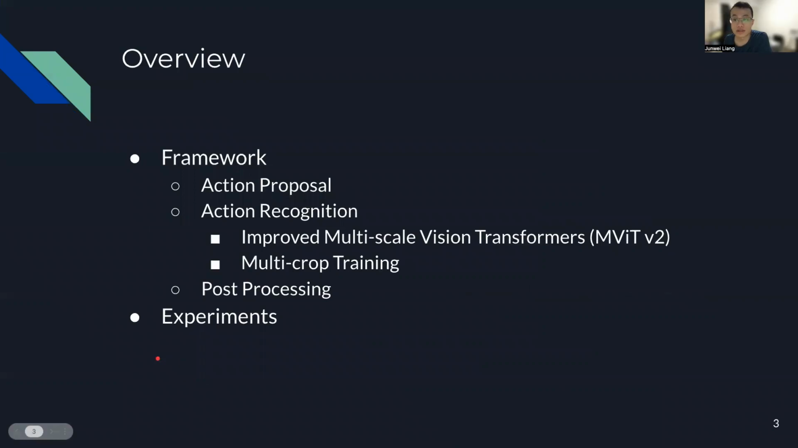Here's the overview of this talk. I will present in detail our framework for action detection, which includes an action proposal module, an action recognition module, and a post-processing module. I will then present our system's experimental results.